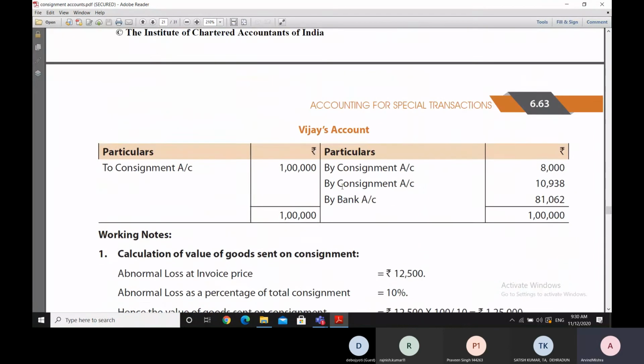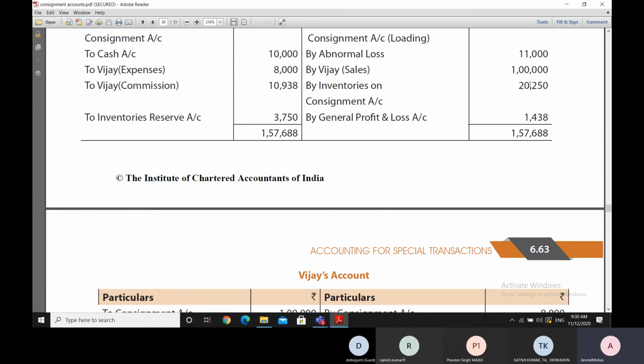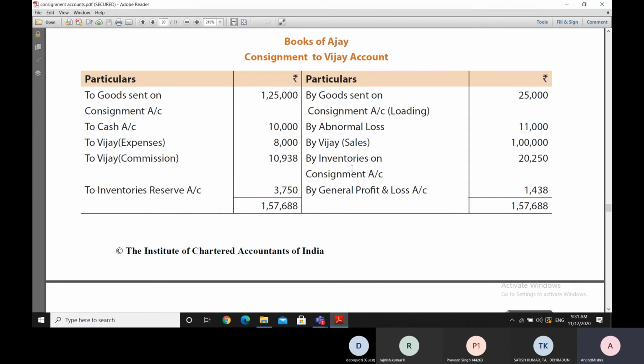So either we reduce the loading amount here itself out of this 20,250, or, and the better thing to do, and that is what is done, we debit the loading amount on the closing inventory, because this closing inventory is being taken on the value of the pro forma invoice, and since the pro forma invoice is being overvalued by a certain margin, therefore the loading amount has to be reduced.